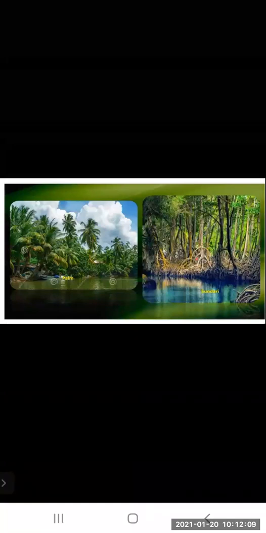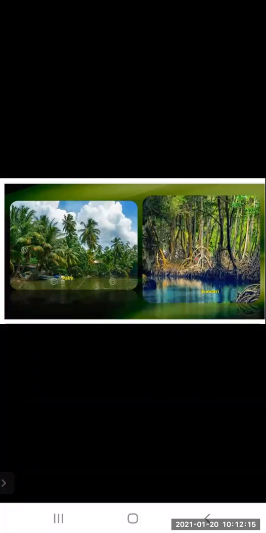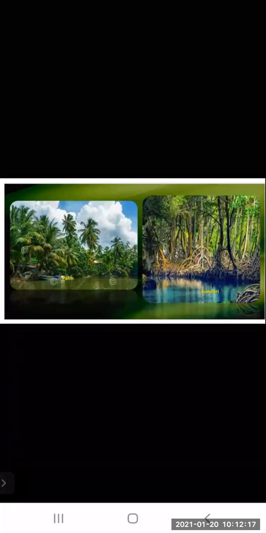Now you can see the Sundari tree. See, the root is under the water and some roots are up. And here you can see the palm trees. They are growing near the coastline.